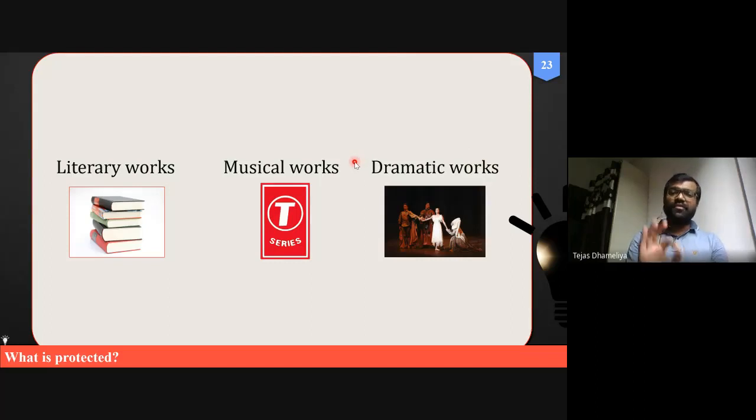Then second, music works. Whatever music is composed by one company, T-Series, or some other, let us say Shemaroo or Pen or whatsoever, that can also be taken under the purview of copyrights. Dramatic works, so this also can be taken. Just like I gave you some examples of Gujarati drama.